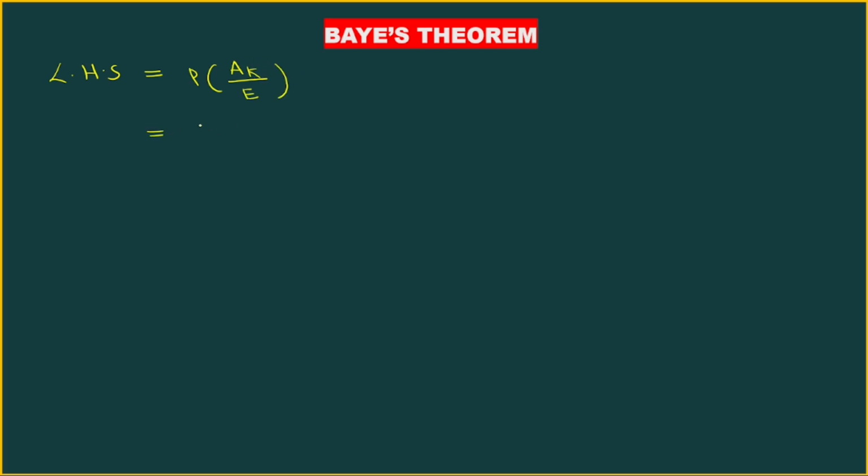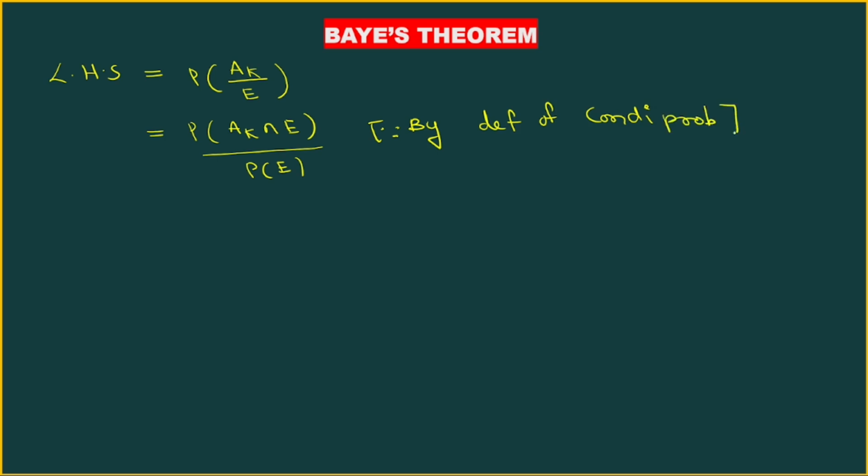By the definition of conditional probability, this can be written as probability of Ak intersection E divided by probability of E. Once again, in the numerator, P of Ak intersection E can be written as probability of Ak into P of E given Ak.